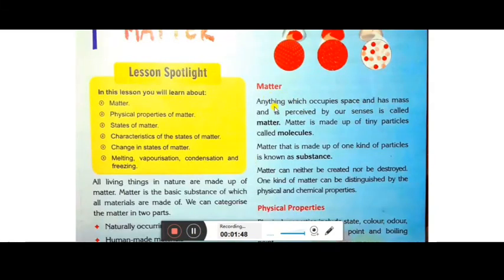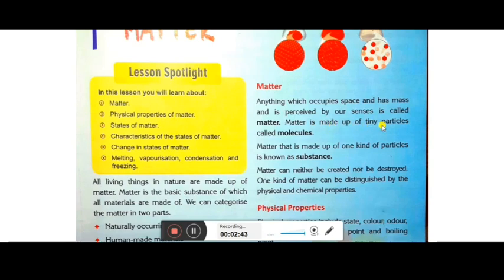Now, what is matter? Anything which occupies space and has mass and is perceived by our senses is called matter. Matter is anything which occupies space. That means wherever you keep it, it will cover that particular area. Matter can be perceived by our senses. How many sense organs do we have? We have 5 sense organs: eyes, ears, nose, tongue and skin. Whatever we feel through our sense organs is called matter.